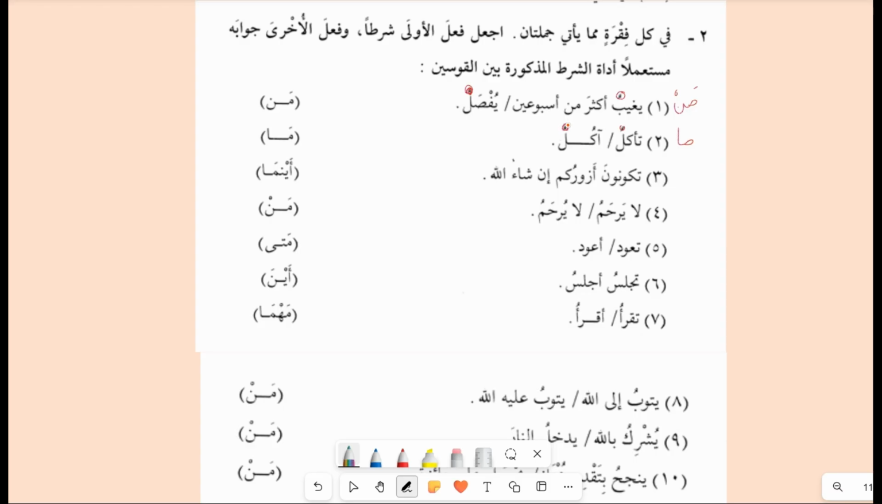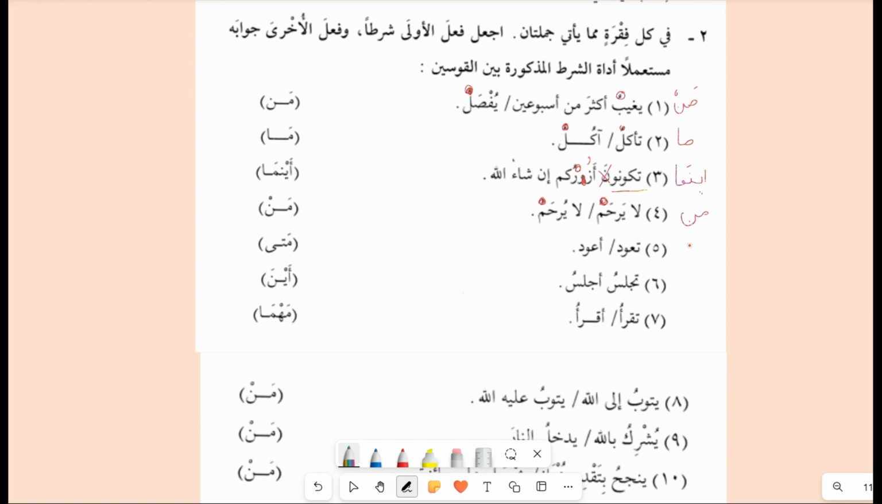So we need to make both into the jazm case. Then aina ma takun. Now what you're going to do here, aina ma takunu, you need to delete the extra noon. Why? Because this is from the afalul khamsa. Now using aina ma, we have aynama takunu azurukum insha'Allah. So what you're going to do, just delete the long vowel, azurkum, and sukoon over the ra, insha'Allah. Then using man la tarham, simple, using a sukoon, la yurham, making a sukoon over it.